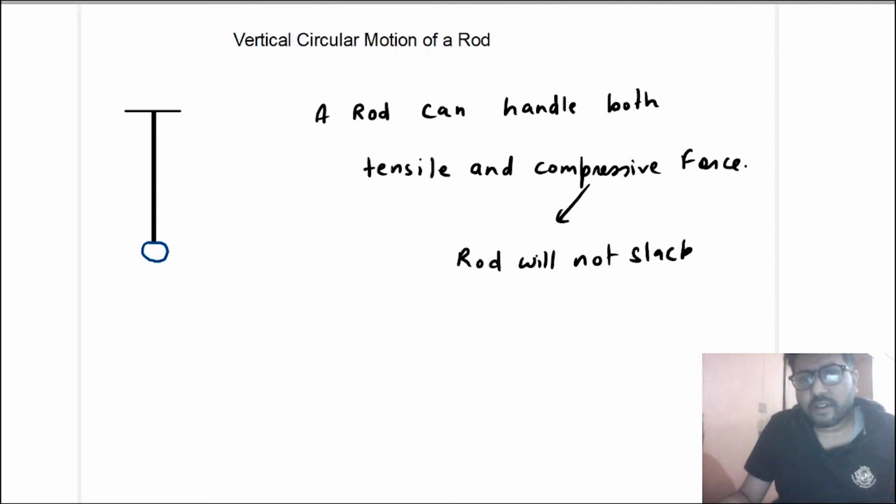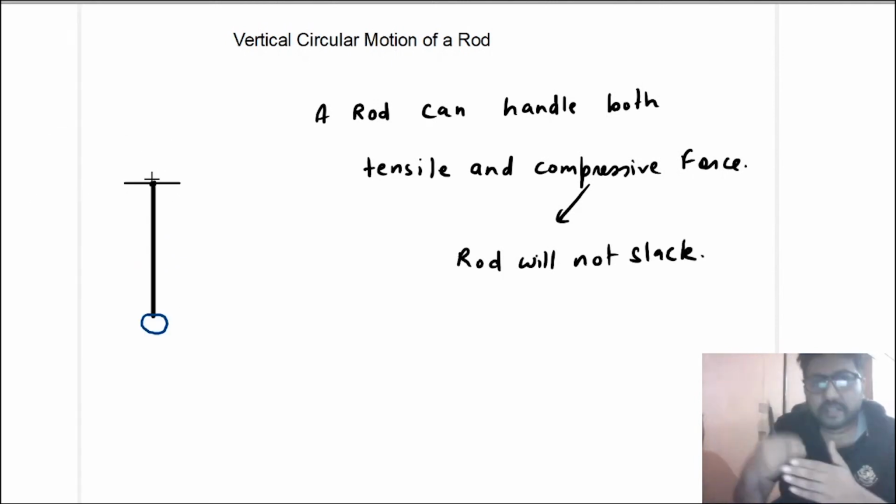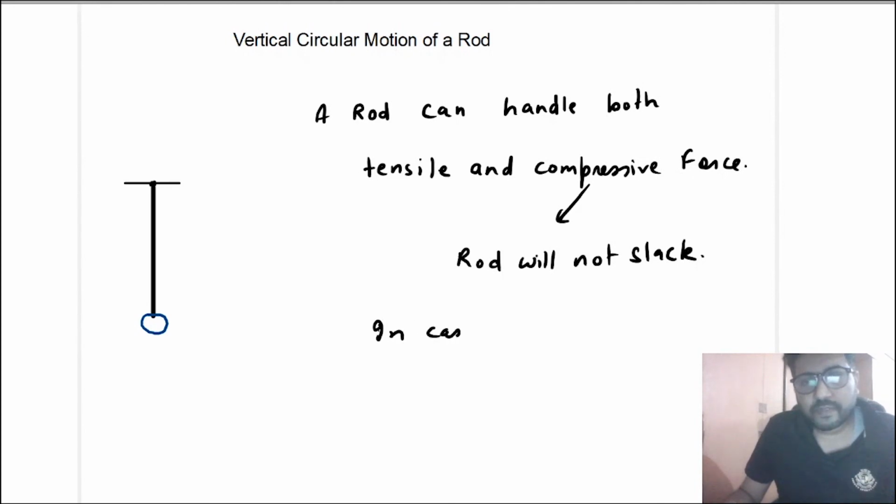That means you will not make the tension 0 for the rod, because when tensile tension was to become 0, at that point the compressive tension starts to act. So in the case of a rod, tension cannot be 0.